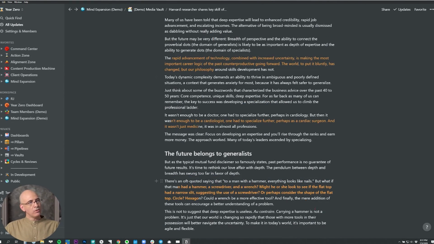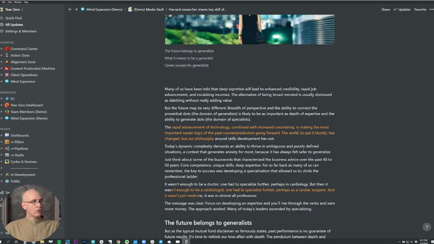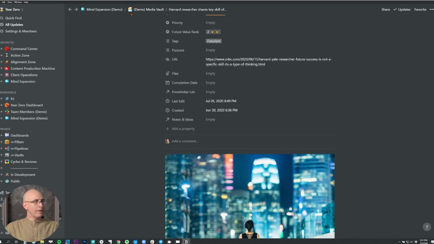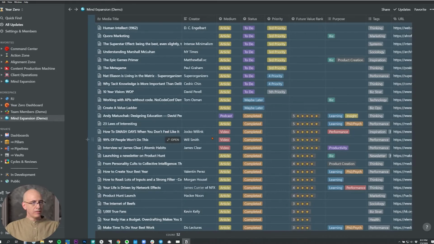So if you highlight all the articles you read, and this can be done really fast, especially if you're doing your read later saving in Notion itself. And this works great on mobile as well. It's just an incredibly valuable resource when you go back to the whole completed database.